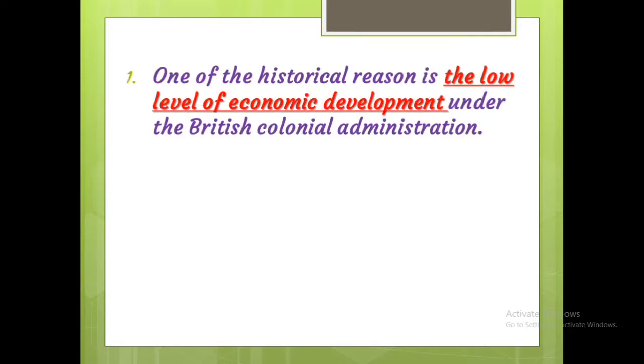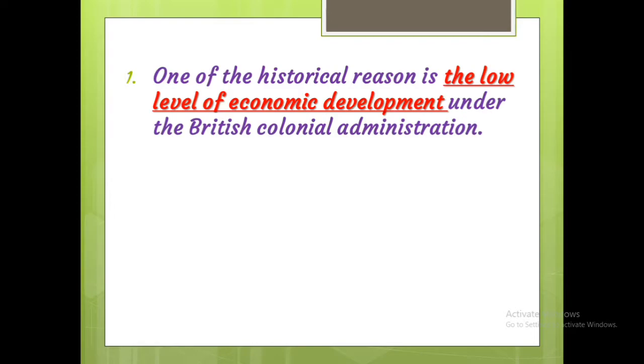One historical reason is the low level of economic development under British colonial administration. That is, the policies of the colonial government ruined traditional handicrafts and discouraged development of industries like textiles.